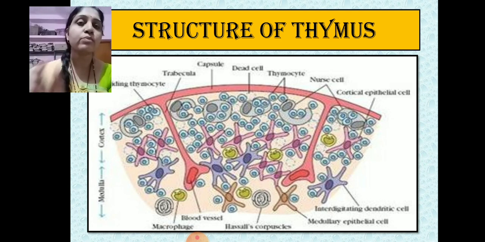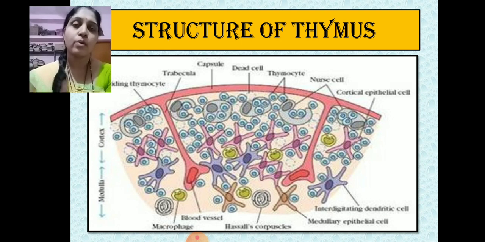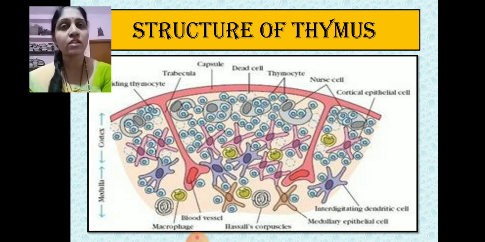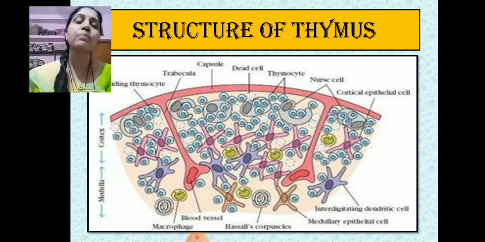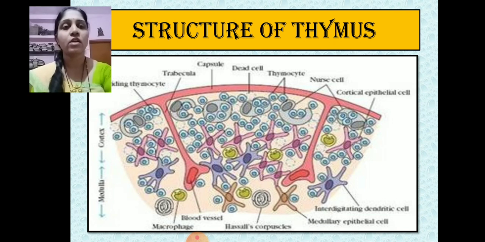Now, majorly this process of hematopoiesis starts within the bone marrow, and within that the promonocytes, that is the precursor cell for the development of the thymocytes, get transported within the thymus. Means firstly the synthesis of the T lymphocyte starts within the bone marrow, and then the precursor cell for the T lymphocytes is transported within the thymus, and then there is the proper development of these T lymphocytic cells.